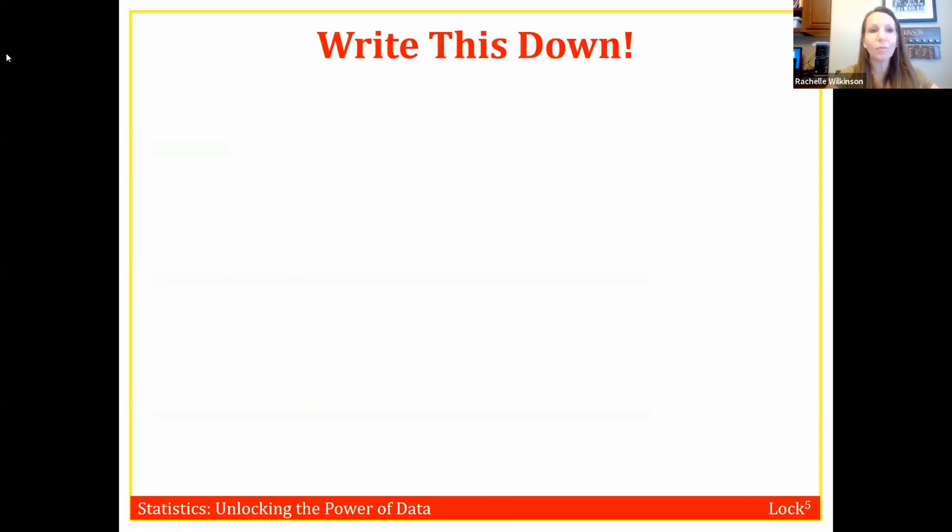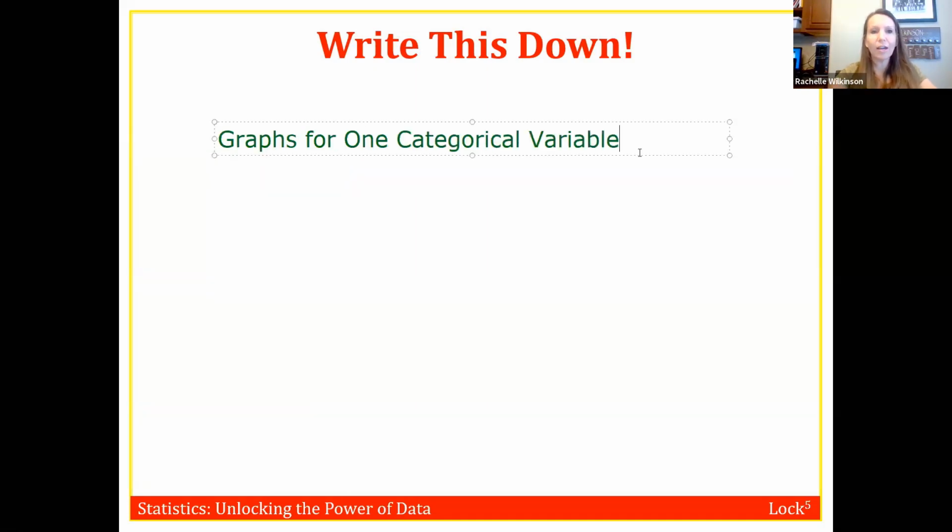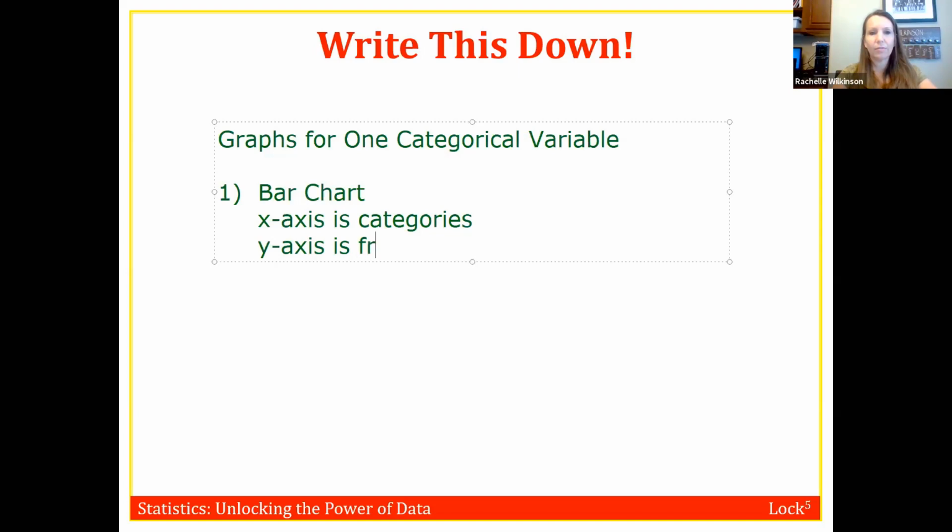Now that we have the data organized, let's talk about some graphs for 1 categorical variable. The first graph for categorical data is called a bar chart. On a bar chart, the x-axis has your categories, and the y-axis is frequency. The frequency can be either a count or a percent.